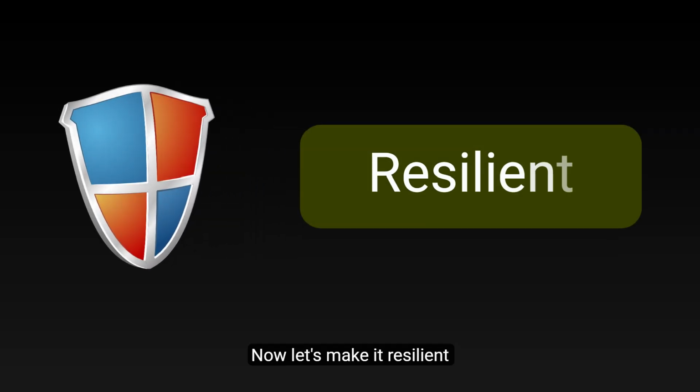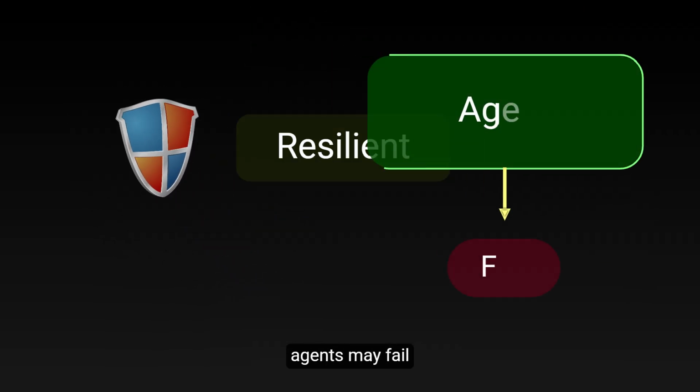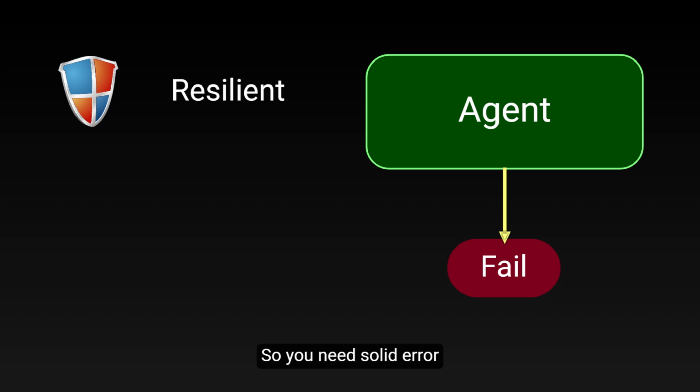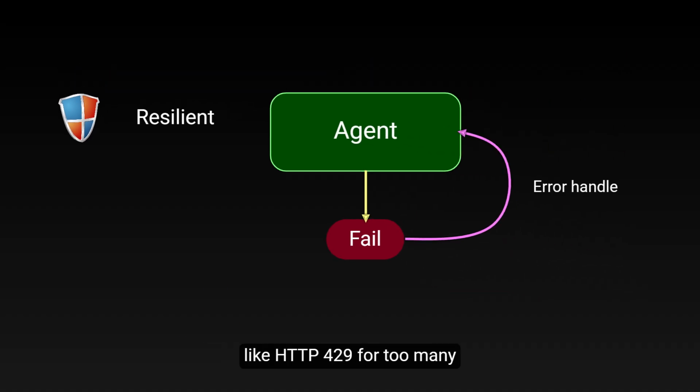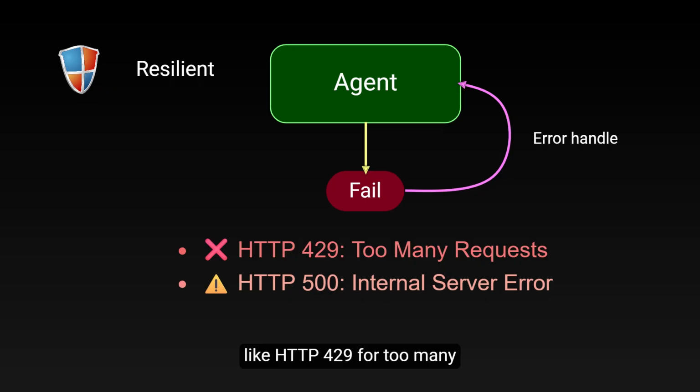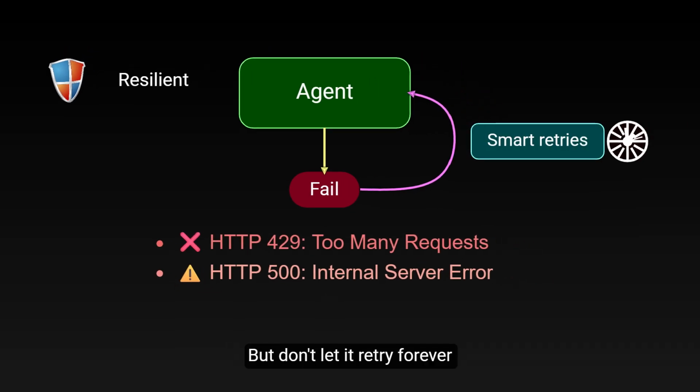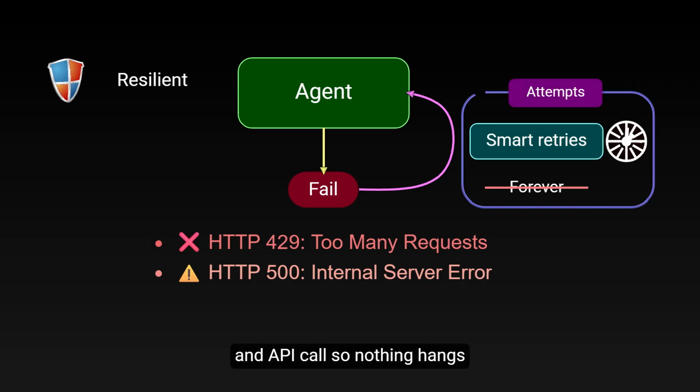Now, let's make it resilient. Here's the thing: agents may fail. It's just going to happen, so you need solid error handling. When you hit temporary errors, like HTTP 429 for too many requests, or 500 for server internal error, add smart retries with some delays. But don't let it retry forever, right? Cap those attempts. Put time limits on every tool and API call so nothing hangs infinitely.